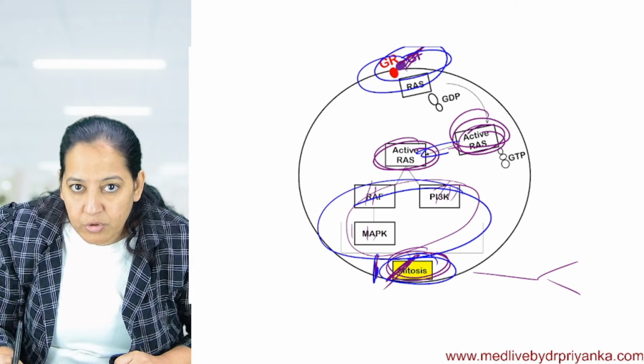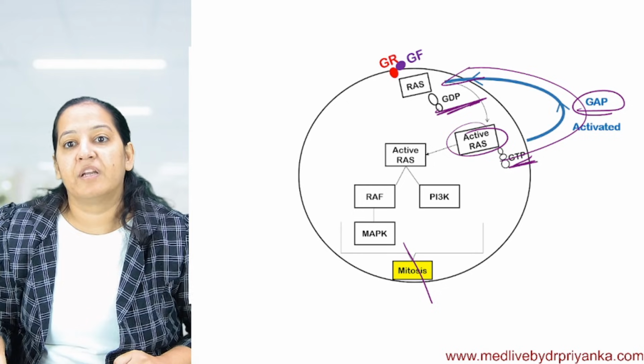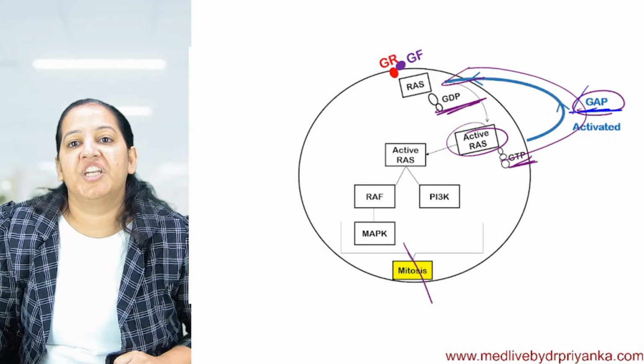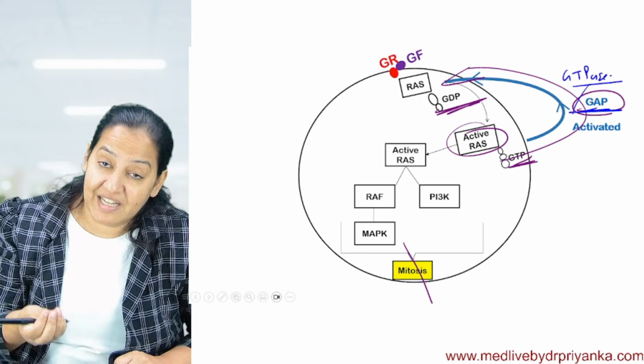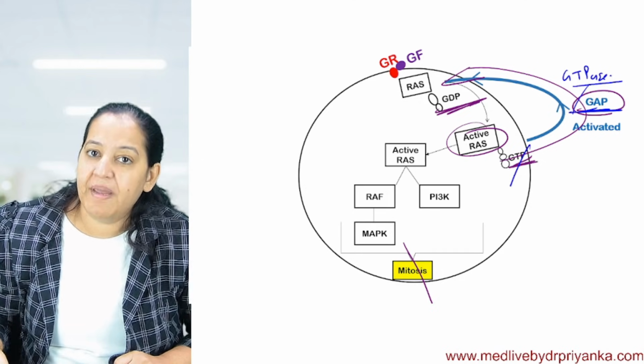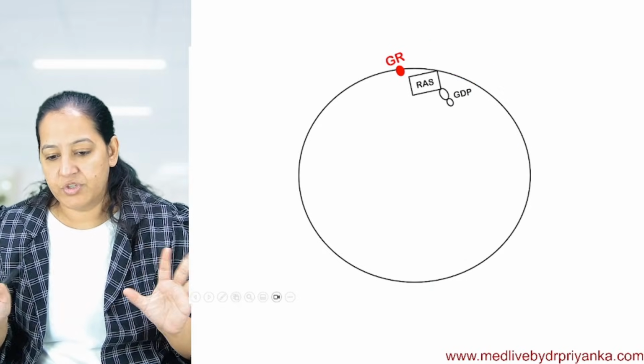So my point is one growth factor causes one mitosis. The mitosis is under control. As soon as the mitosis happens, GAP gets activated. GAP is GTPase activating protein. It causes GTPase, it degrades GTP. So it degrades GTP to GDP again, and RAS will become inactive. After that, mitosis doesn't happen.